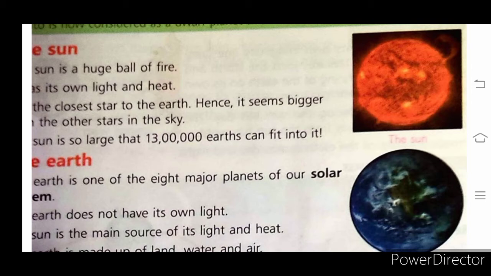It is also one of the 8 major planets of our solar system. The Earth also does not have its own light. It reflects the light of the Sun. It is surrounded by layers of air called the atmosphere. It is the only planet, children, on which life exists.